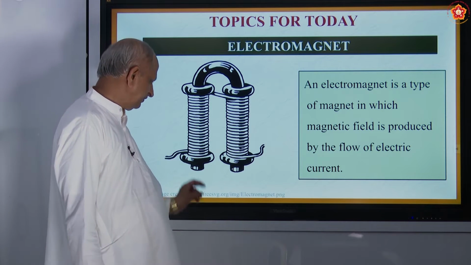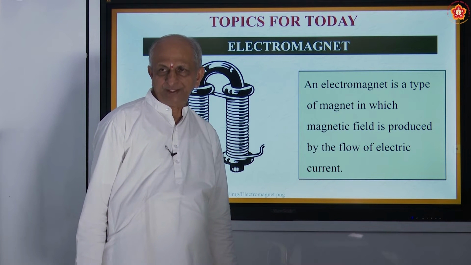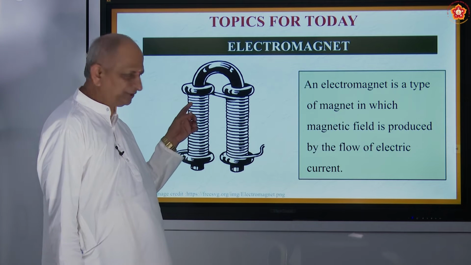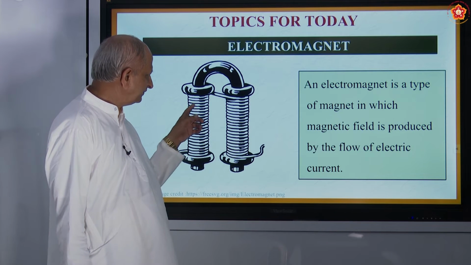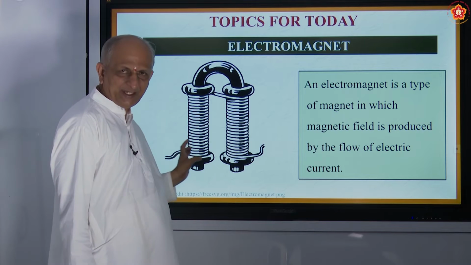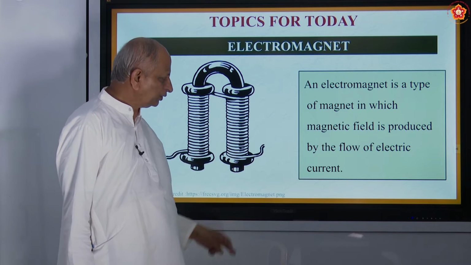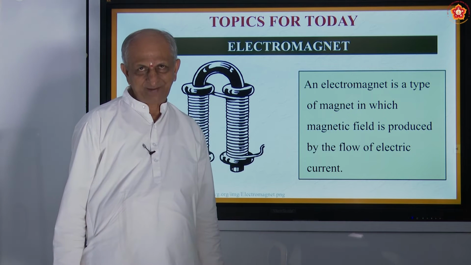It should be insulated, which means it should be painted. Such wire only is to be taken, and that should be covered around this. When you cover it like this and pass current through this soft iron core, that acts like a magnet. Okay.